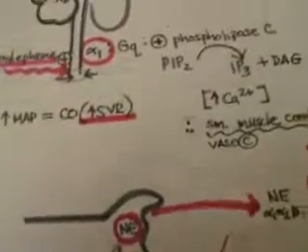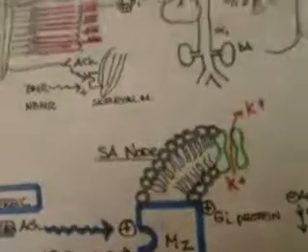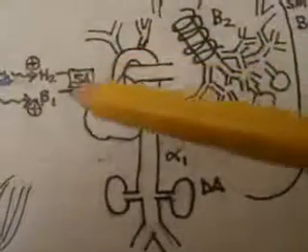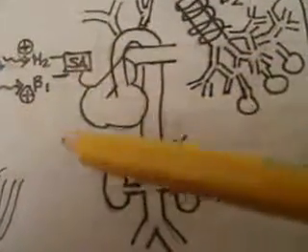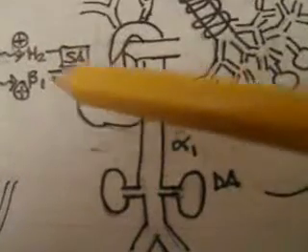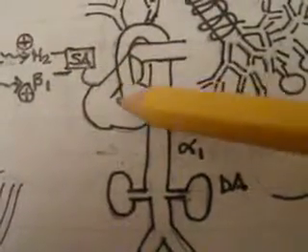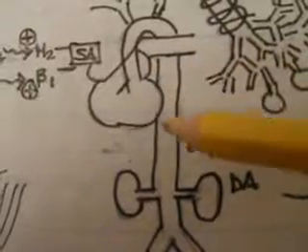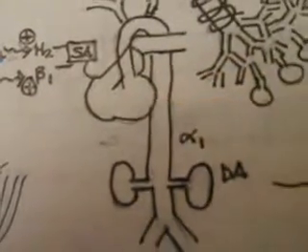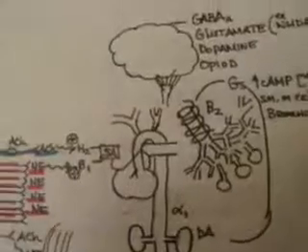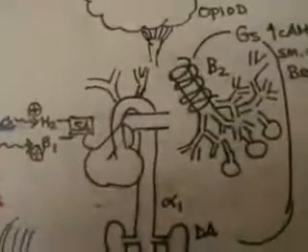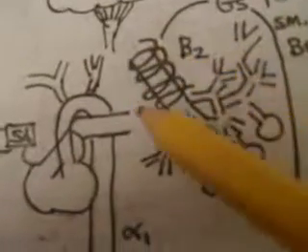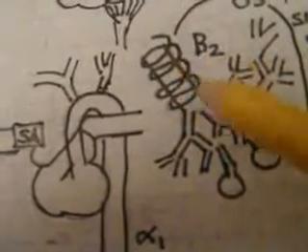Beta-1 receptors, as we talked about before, are within the cardiovascular system, for example at the SA node, and that helps with the chronotropic effect, which is the heart rate, the dromotropic effect, which is the conduction velocity, and the inotropic effect, which is the contractility of the heart. And the beta-2 receptors, which we'll talk about more in detail later, are within the smooth muscles of the pulmonary airways or the respiratory airways.